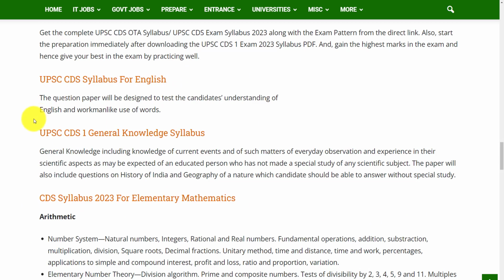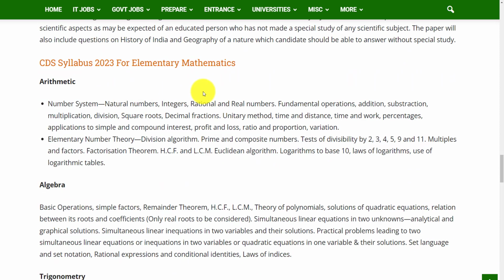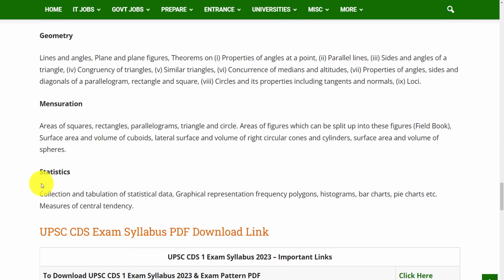In the English subject, the question paper will be designed to test the candidates' understanding of English and workmanlike use of words. And in general knowledge, it includes knowledge of current events and such matters of everyday observation and experience in their scientific aspects. The paper will also include questions on the history of India and geography of our nation, which a candidate should be able to answer without special study. And for the subject elementary mathematics, you will get questions on the topics arithmetic, algebra, trigonometry, geometry, mensuration and statistics.